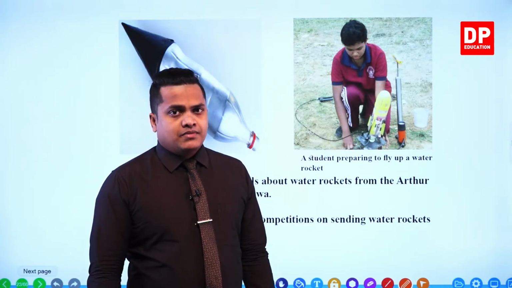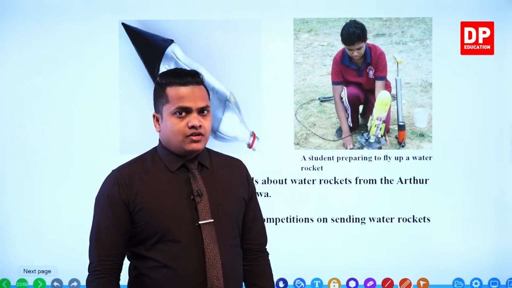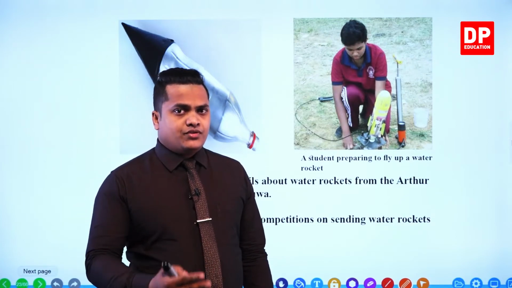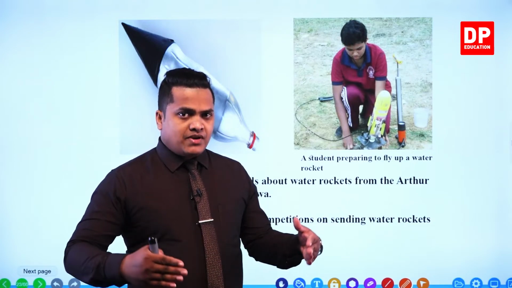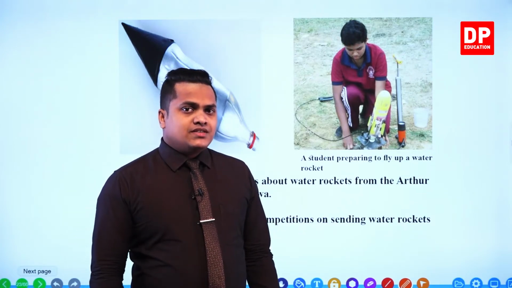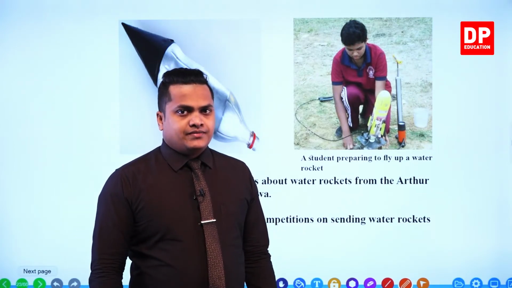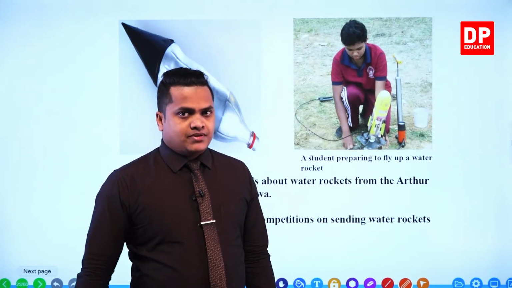A fish can easily move through water because it has a streamlined body shape. Birds can easily fly through air because they have a streamlined body shape.